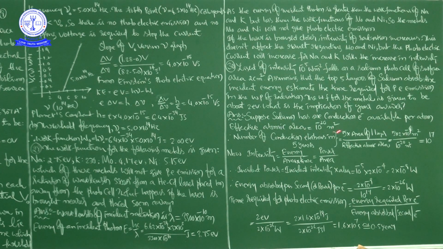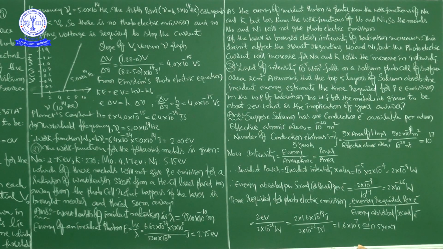Suppose sodium has 1 conduction electron available per atom. Then the effective atomic area is equal to 10 to the power of minus 20 meter square, approximately.